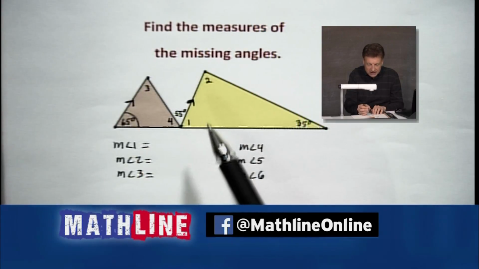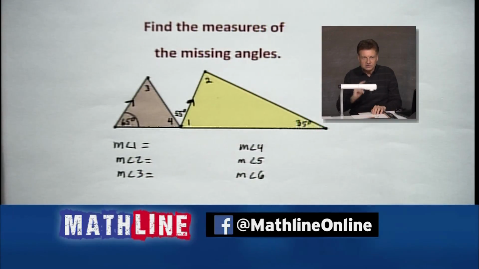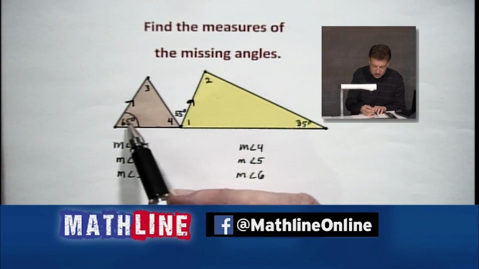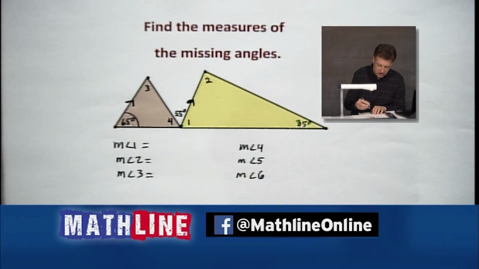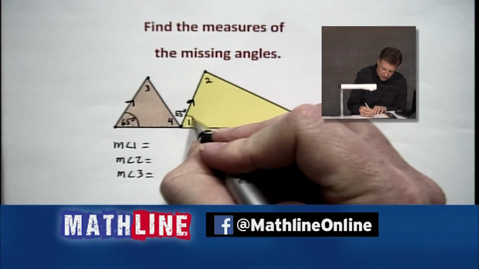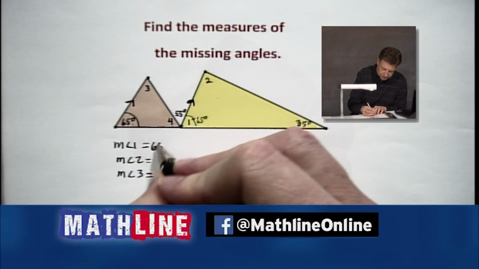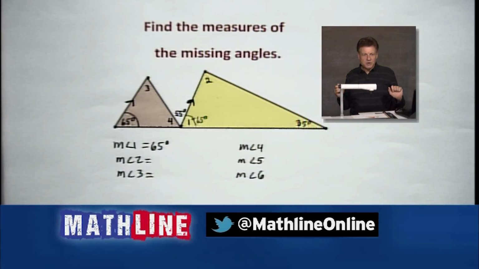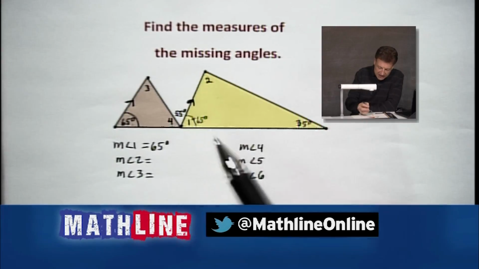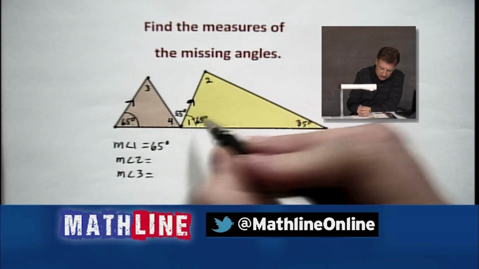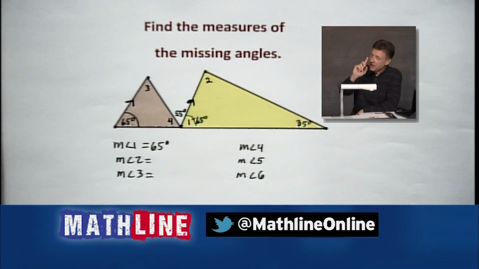And so what does that mean, Ernie? That means corresponding angles. Corresponding angles will match up congruently. And if you'll notice, 65 and 1 match up congruently. So let's go ahead and mark that and put a 65 degrees right down here. And you say, well, that was pretty nice and pretty sweet, Ernie, because guess what? Now we can find angle 2 without any problem whatsoever. We'll add the 65 that we got here, so beautifully done, by corresponding angles. And by the way, that only works because those lines were parallel.